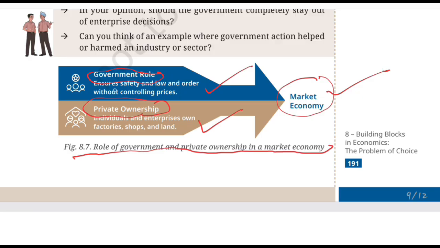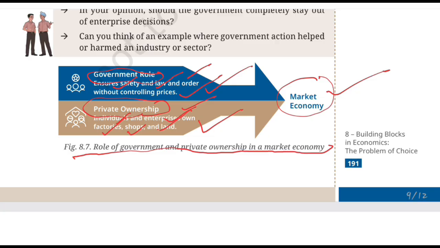Now, the government role says it ensures safety, law, and order without controlling the prices. So, the government still has an important role. It can decide the safety, it can make law and rule and orders, but it does not control the prices or what type of production should take place, like it was done in a planned economy. Now, when we talk on the part of private ownership, individuals and enterprises own factories, shops, and land, which means that private individuals and businesses can own productive resources, like they can have shops, factories, and land. Businesses can decide what to produce based largely on market conditions.